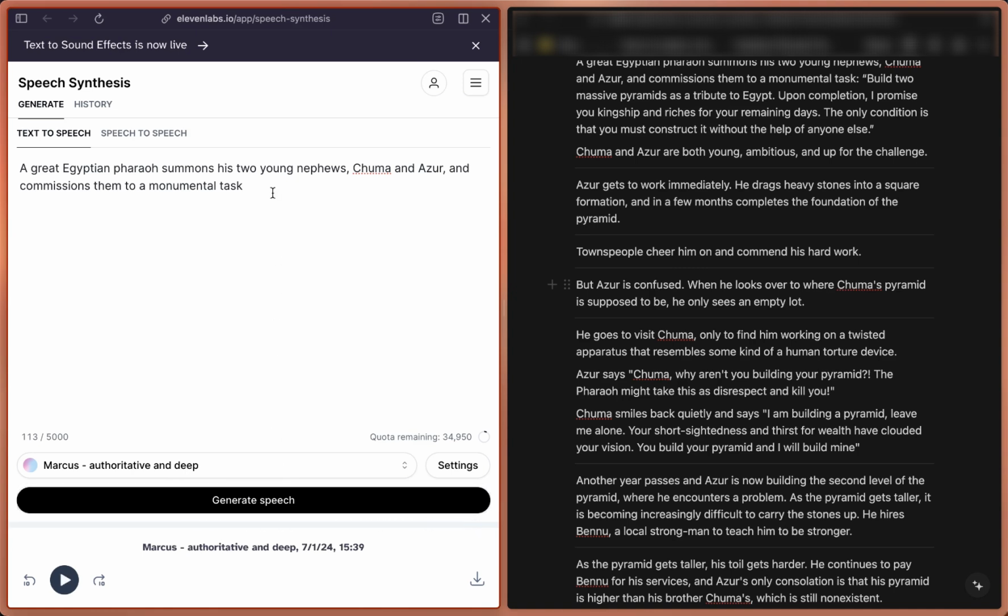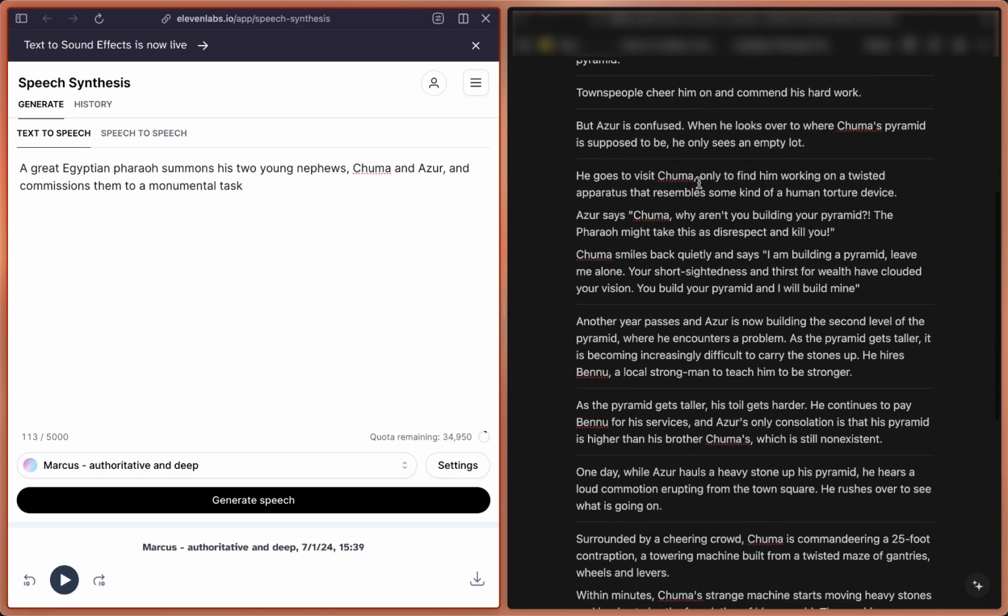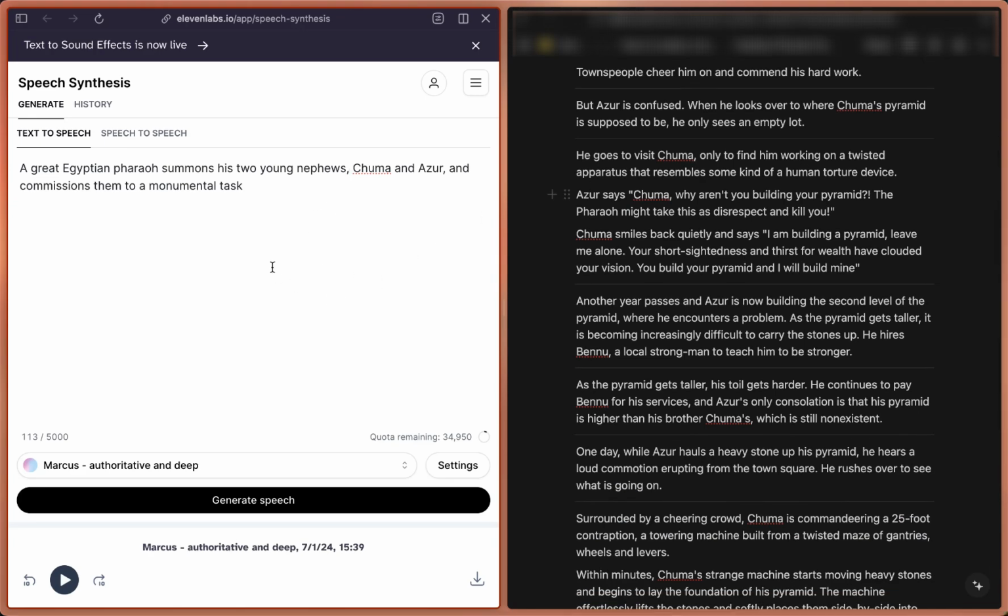This sounds quite alright for this part, and then you would just press on here to download it. If you want to have more excitement or you want the speaker to speak differently, for example, you could put in, for example, an exclamation point or a question mark or colon, and after changing the settings and regenerating, oftentimes the voice and the tonality changes. So sometimes you just have to play around a bit with it, but usually it works quite well. Then you just continue doing this for your whole story, and then you will have the voice part done.